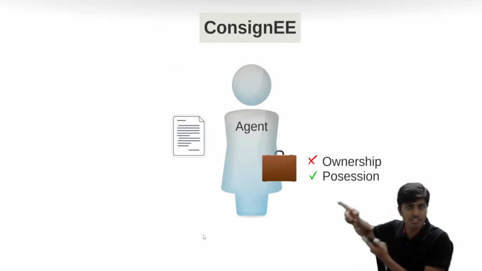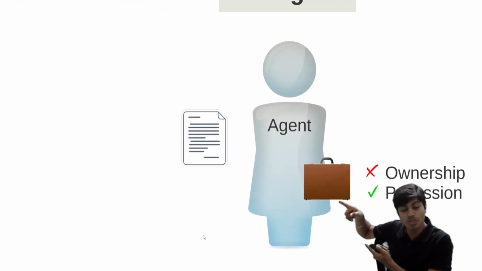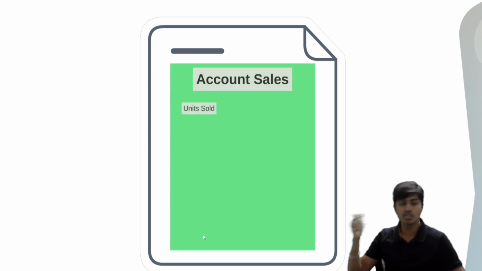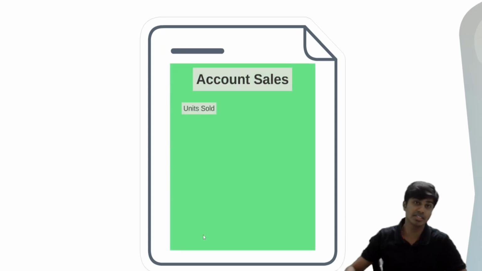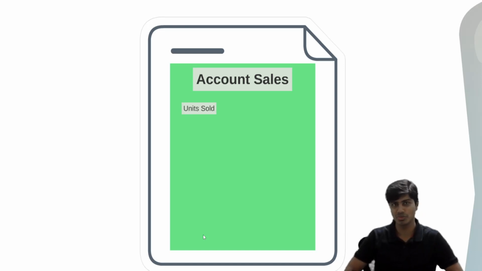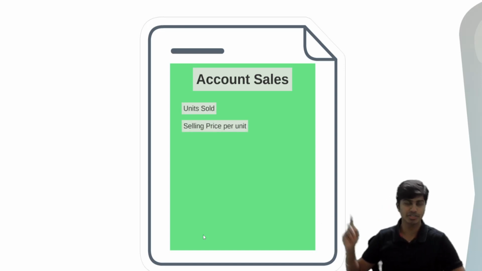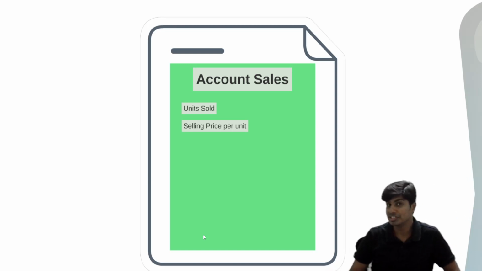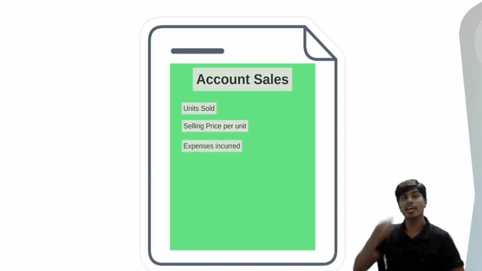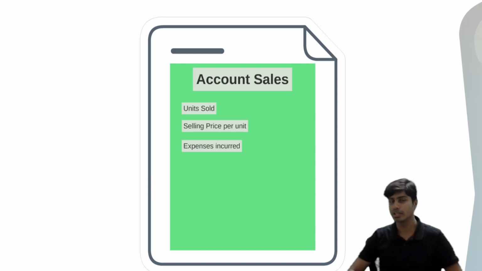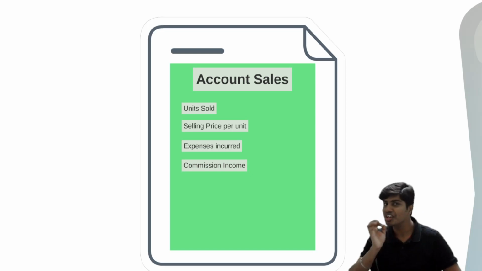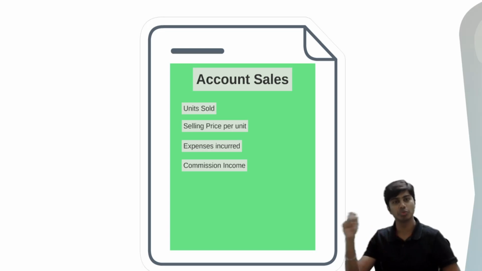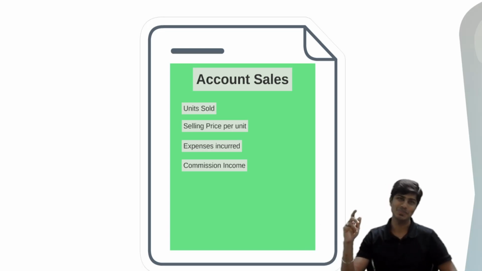The consignee has executed the instruction of selling goods. He'll keep a record of units sold. How many units did he sell? And the next thing is, at what rate did he sell these units? And to sell these, what expense did he incur, and how much is the commission he is entitled to, will also be part of this. Expense incurred by the consignee to sell the goods. And it will also include commission income to the consignee. How much is the commission income to the consignee for the sale of these goods?